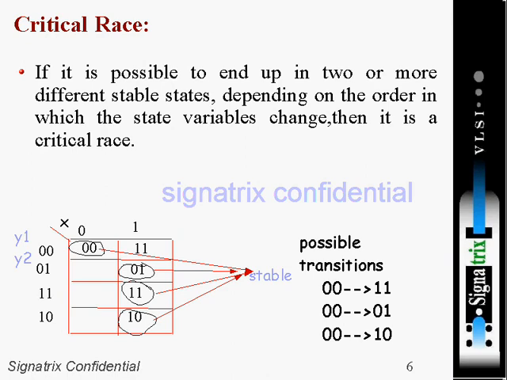Suppose our intention is to change from 00 to 11, but first it may go to 01. Here, possible transitions are mentioned in this slide. Our intention is to change from 00 to 11, but the intermediate transitions may first go to 01, after that it may go to 10. These possible transitions also depend on the order: 00, 01, 10, 11.